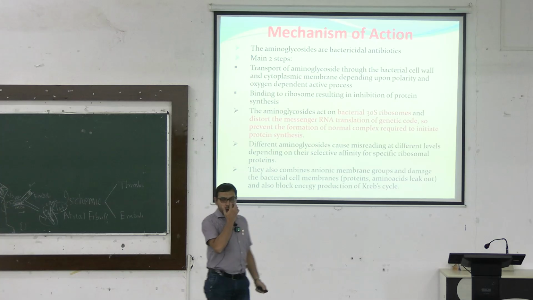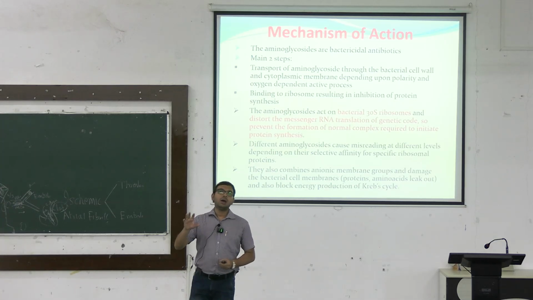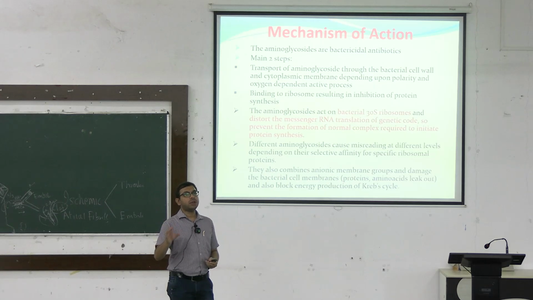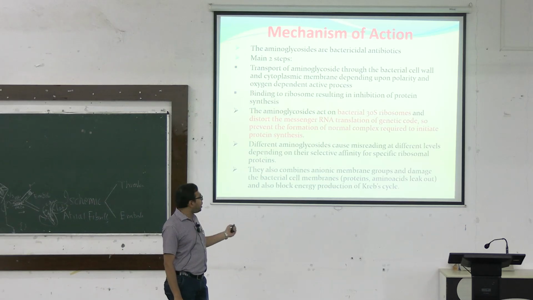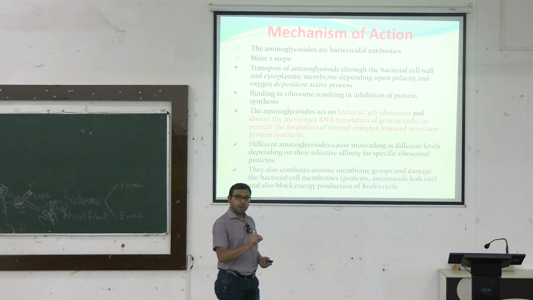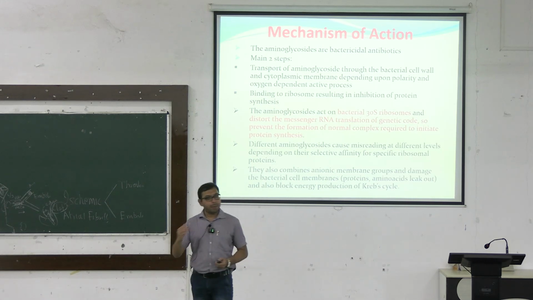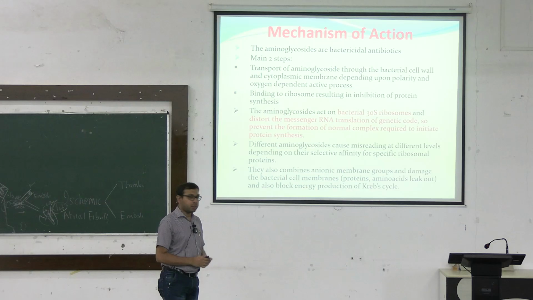Mainly streptomycin binds with the 30S ribosome, and there are some other aminoglycosides that also bind with the 50S ribosome or the 30S-50S ribosomal subunit interface. Ultimately, after binding, they distort the messenger RNA translocation of the genetic code. This is the step in translation, how protein synthesis happens in the bacteria, and this protein synthesis is inhibited. So it prevents the formation of the normal complex required to initiate protein synthesis.